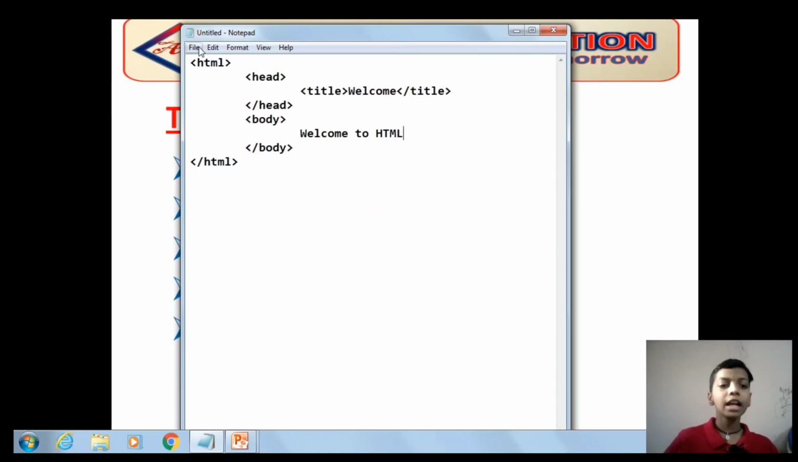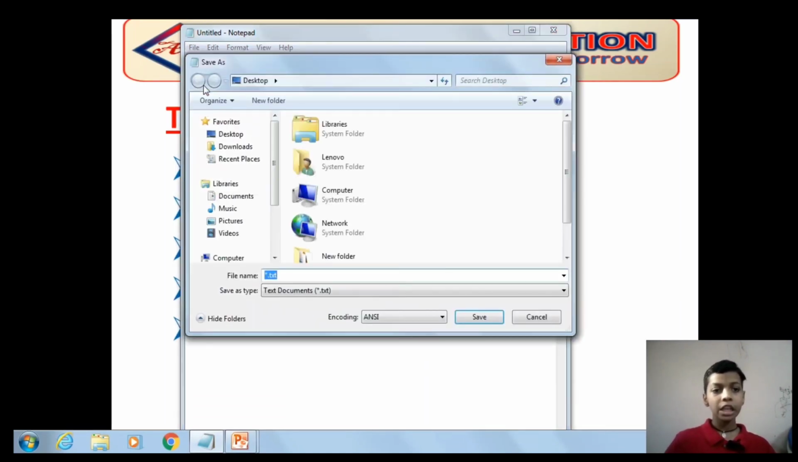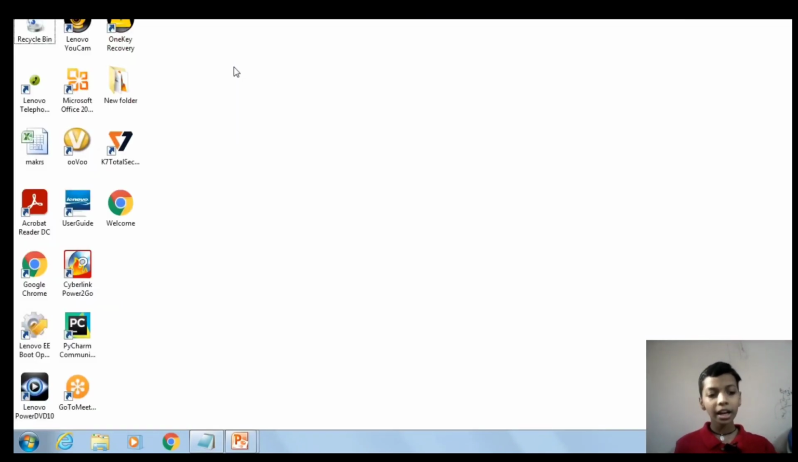Now let's save the file. To save a file, click on File and Save. The shortcut to save a file is Ctrl+S. Let me save it on desktop. Let me give the file name as welcome.html. The extension given to a HTML file is .html. Now let's save it. And on the desktop, you can find a file called welcome.